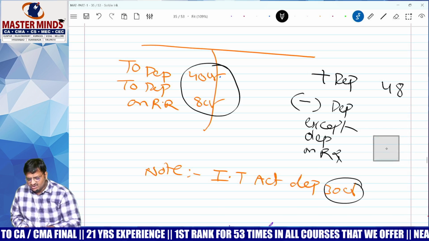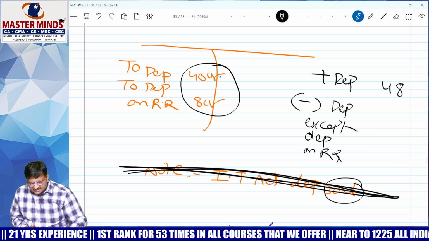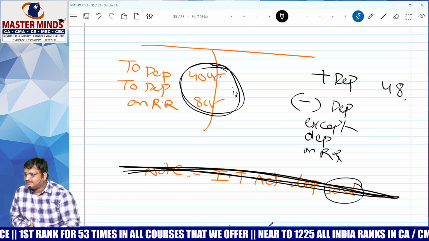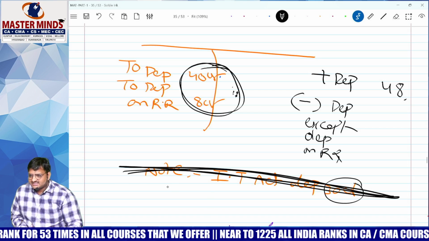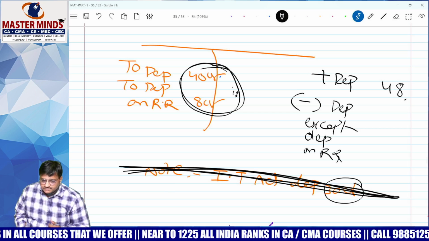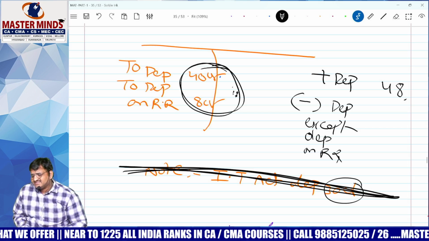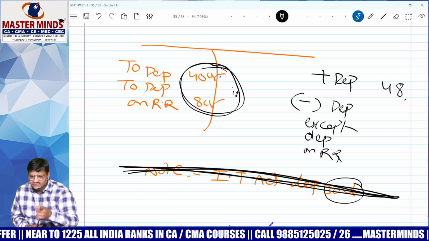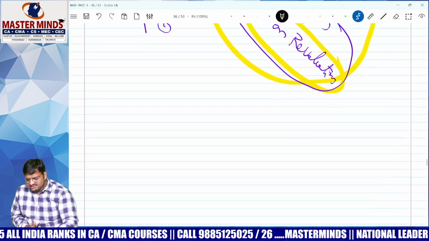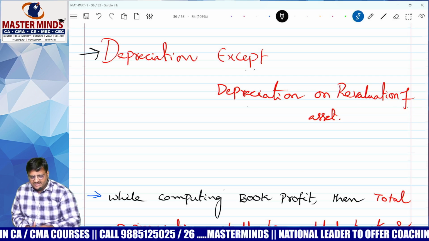Okay. Wrong, sir. This figure is not at all relevant for you. You have to take the total dip, how much you debited, that must be added back. And the same figure must be deducted except dip on revaluation. Income tax dip, all these figures should not be considered while calculating book profit. Sir, why not? Why should I not consider income tax dip? Babu, you are not solving an income tax problem. You are solving book profit, correct? For book profit, special provisions are applicable. Understood? Say the word dip, D for dip, except dip on revaluation of asset.